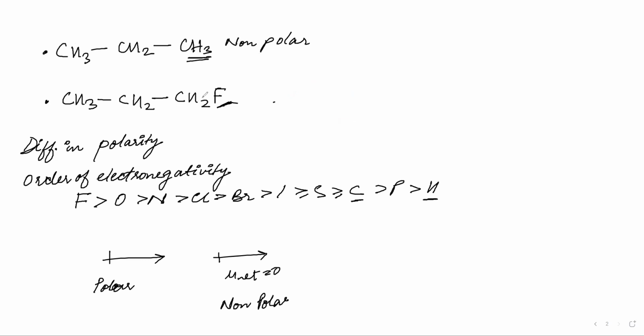What about this? It has a polarity. Why? Because the fluorine will be pulling the electrons. The fluorine is attached to carbon like this, and it will be pulling the electrons towards itself. It will be pulling from here also because it is electronegative, and hence this will become polar. And as it is becoming polar, I can say this is delta negative. And here it is creating a slightly positive charge as it is pulling the electrons. Electrons are becoming less and less in this carbon center.